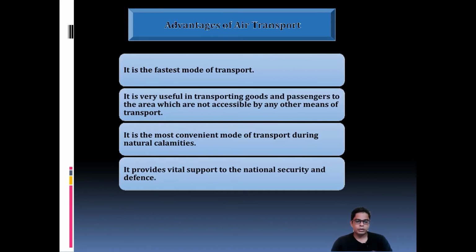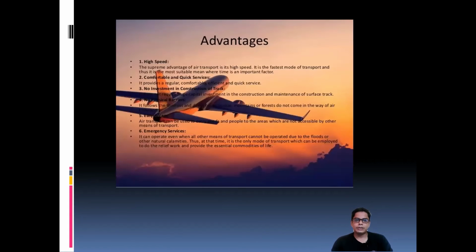Despite the exorbitant fares, air travel has been gaining popularity, and air transport is the most important for inaccessible hilly areas, and that is why it is so important. These are the most convenient modes of transport. It provides vital support for national security and defense. It is very useful for transporting passengers from one area to another. If you want to discuss the disadvantages, high speed sometimes causes accidents. Comfortable and quick service is also an advantage. It is also an easy-to-access emergency service.